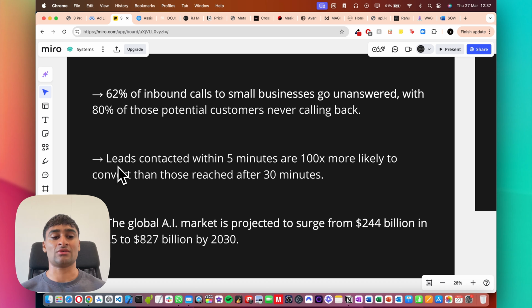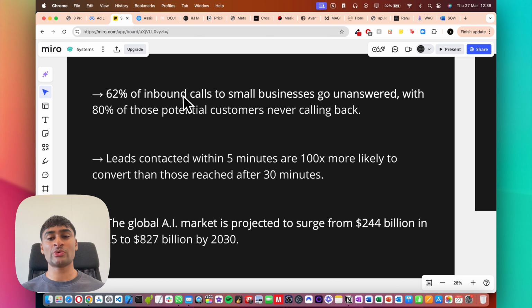I've got this one fact here, right? Leads contacted within the first 5 minutes are 100 times more likely to convert than those reached after 30 minutes. So just that small difference between 5 minutes and 30 minutes makes a huge difference in terms of how likely you are to convert leads, right? So imagine if you expand this out over the period of 24 hours, right? When you get to the 24-hour mark and you're contacting leads after a few hours, the likelihood of converting them is very, very slim, just because you haven't responded to them within the first few minutes.